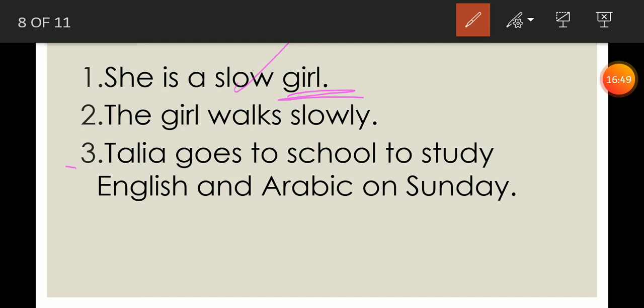Number 2. The girl walks slowly. What can you find here? Adjective or adverb? Adverb. How do you know? Because it ends with ly and explains walks. Okay?